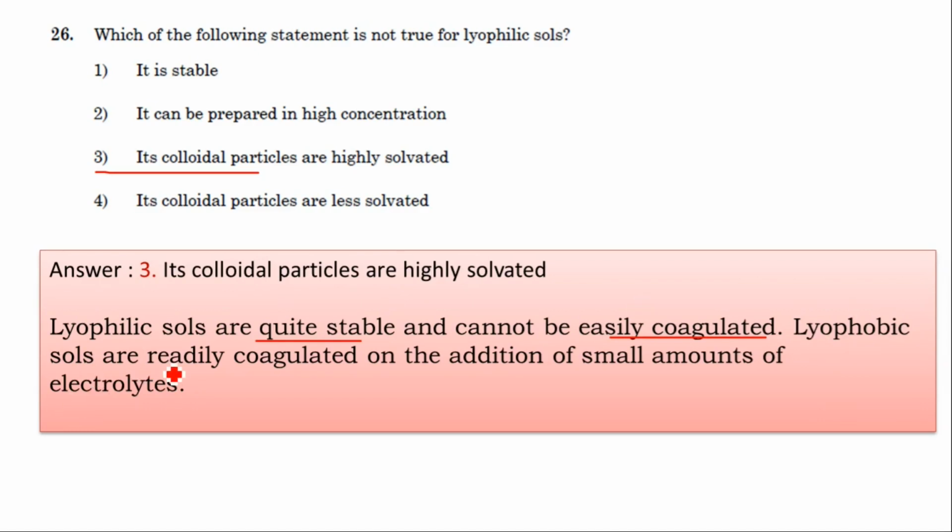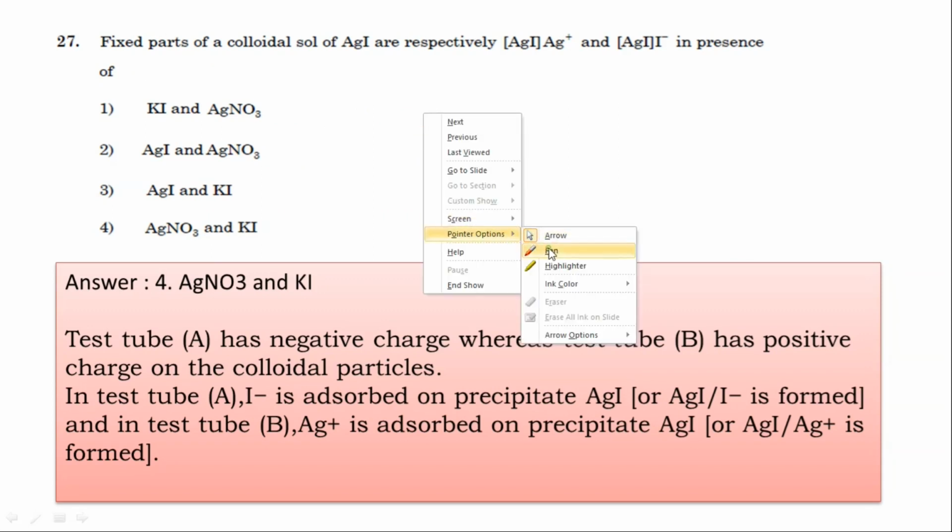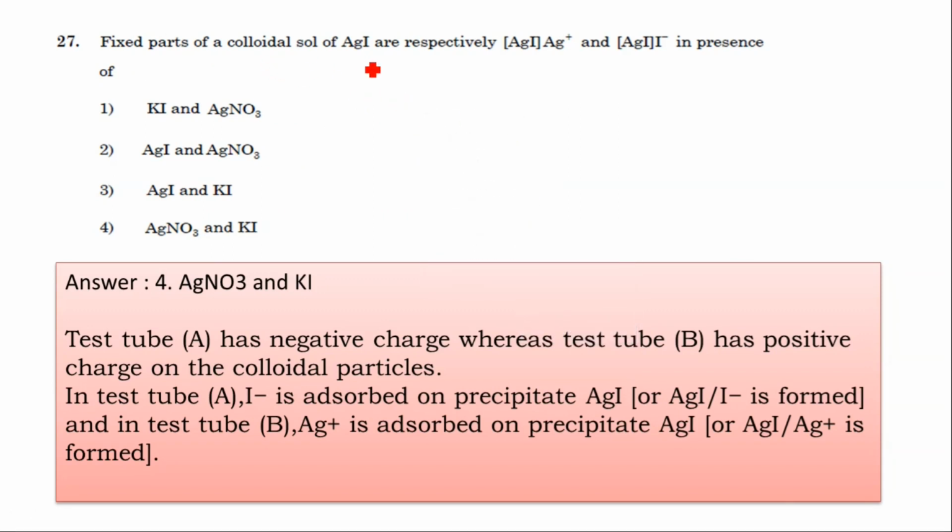Next question. Fixed parts of colloidal sol silver iodide are respectively silver iodide Ag plus, silver iodide I minus in presence of. Listen, you take two test tubes. Test tube A has negative charge whereas test tube B has positive charge on the colloidal particles.